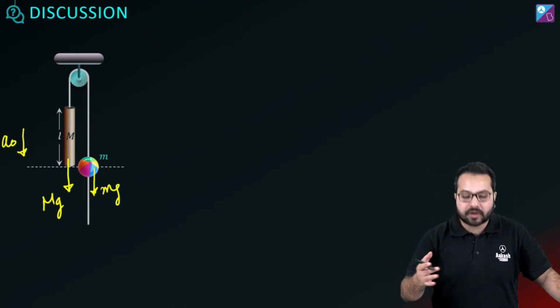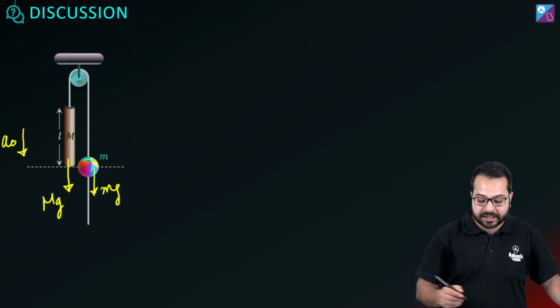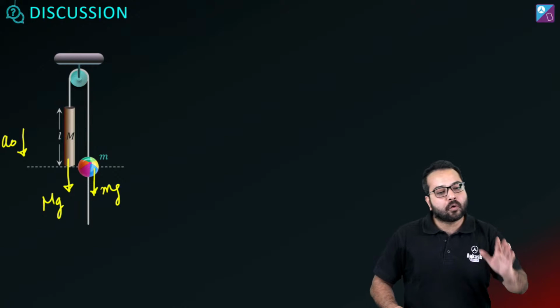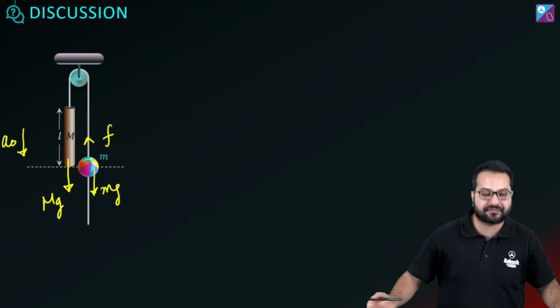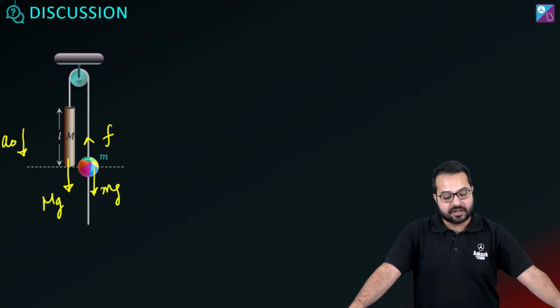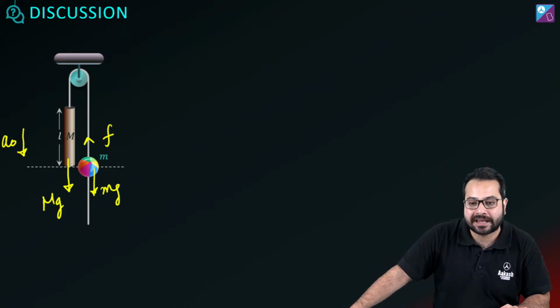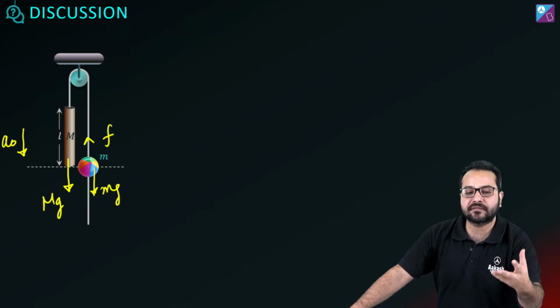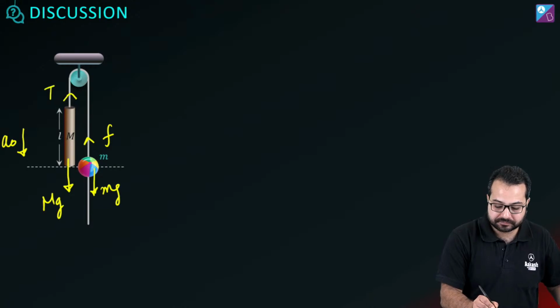What are the other forces? What other force will act on the bead? Friction will act on the bead, right? What will be the direction of the friction? The direction of the friction is going to be F. Now tell me what will be the force on capital M. Is there going to be any other force on capital M? There's going to be tension for sure.